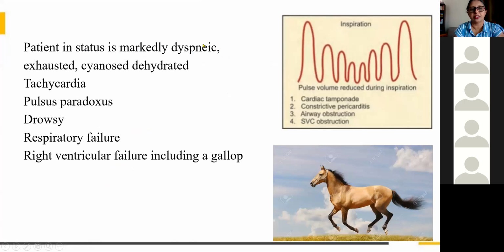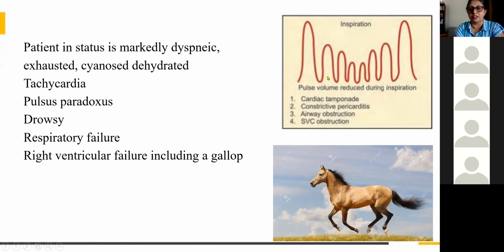So the patients will be marked. What are the symptoms? You will be studying again on the clinical side, but we will just see the points only. There will be dyspnea, exhaustion, cyanosis and dehydration. There will be tachycardia. Then pulsus paradoxus will be there. There will be drowsiness, and finally there will be respiratory failure, right ventricular failure, including a gallop.